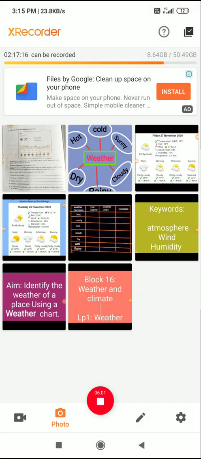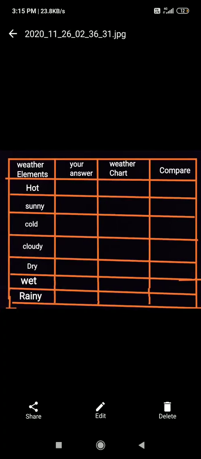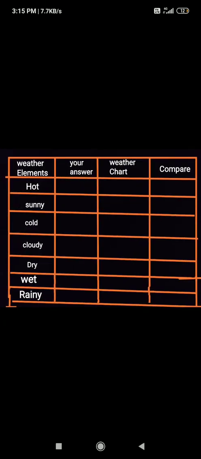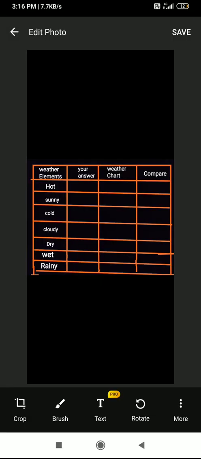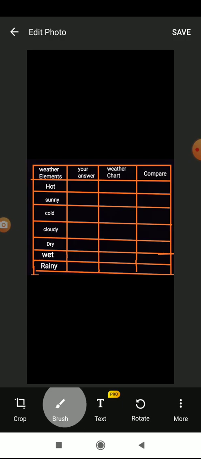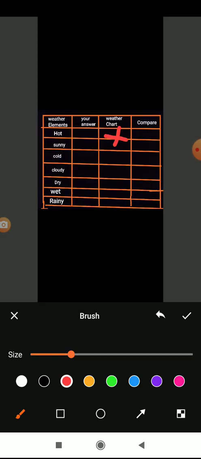Now what you have to do is open your chart again. What you have recorded now, you have to record the weather chart. Now tell me, according to the weather chart of yesterday's report, whether it is hot in the weather report, you can see, has it shown very hot? No, right? So here, cross mark. Whether it is sunny? No. Whether it is cold? Yes. Whether it is cloudy? Yes.